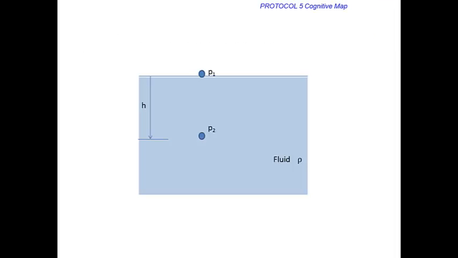Finally, here is a summary of the key concept of this video. The pressure at a location in a fluid can be related to the pressure at a reference location in the fluid, density of fluid, gravity, and the distance between the two locations.